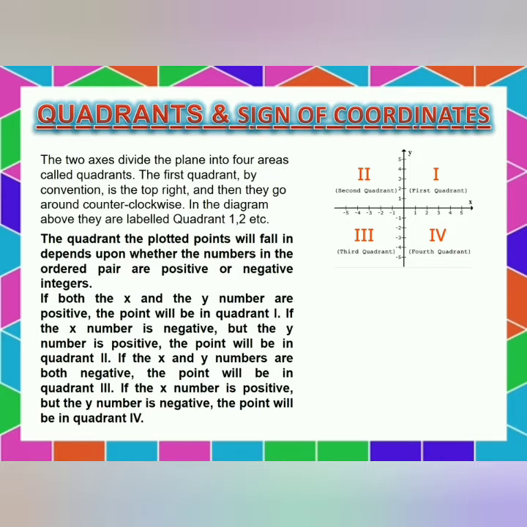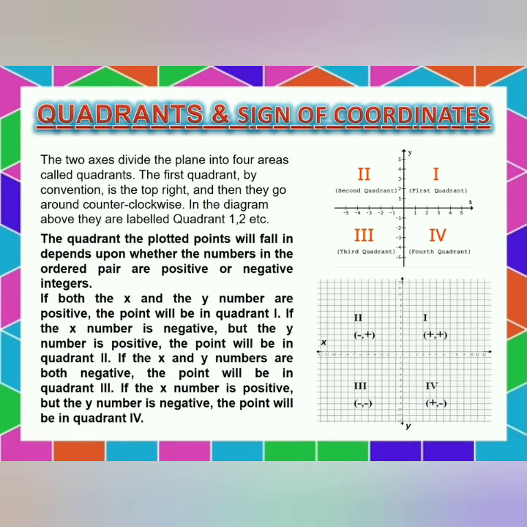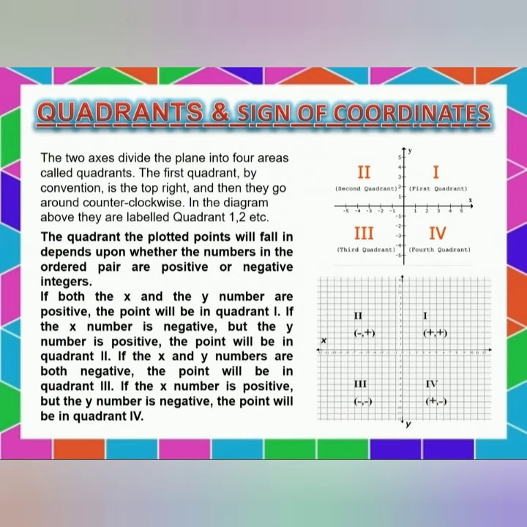Quadrants and sign of coordinates. The two axes divide the plane into 4 areas called quadrants. The first quadrant by convention is top right and then they go around counterclockwise in the diagram above. They are labeled quadrant 1, 2, 3, 4.